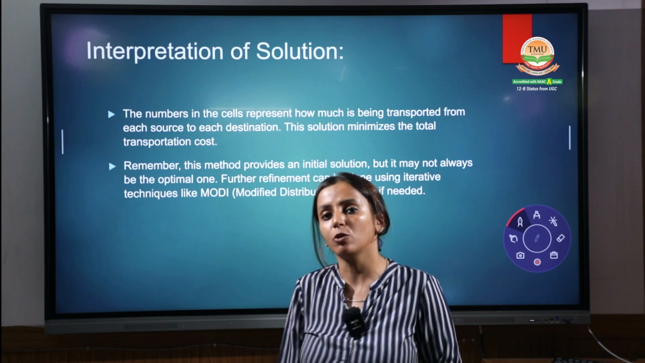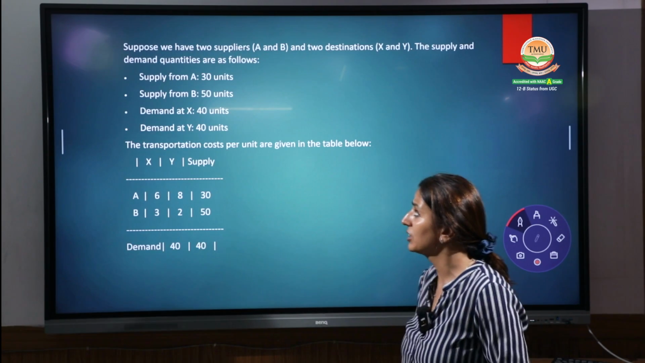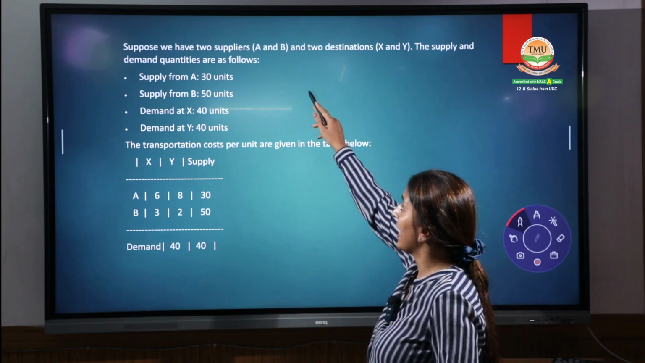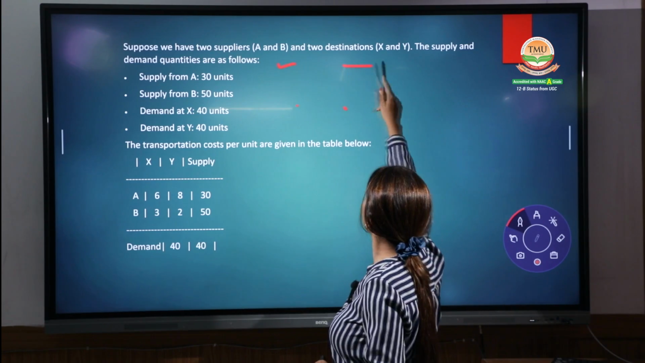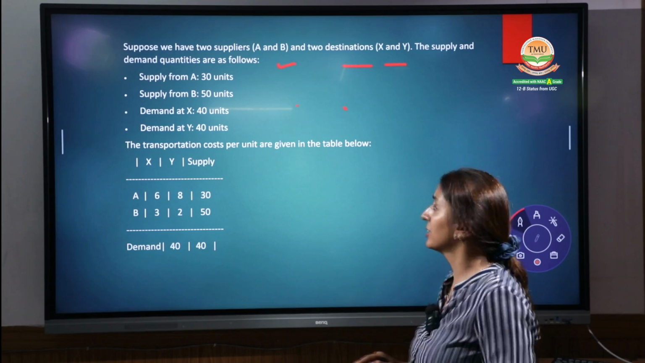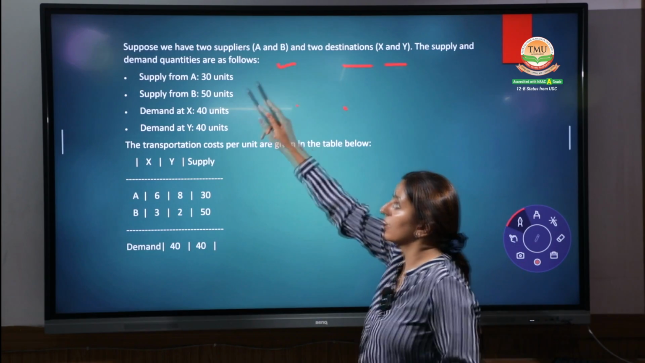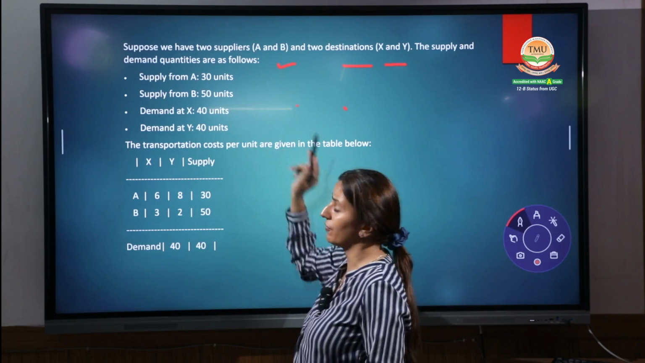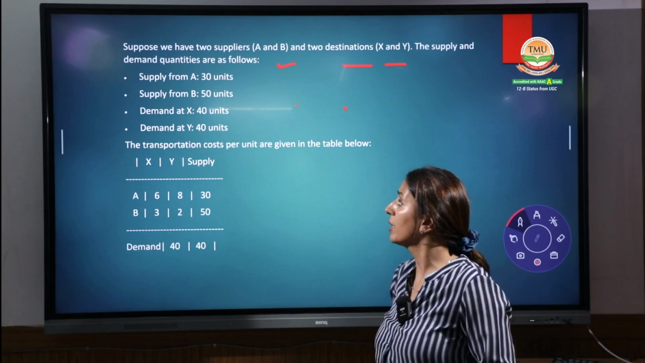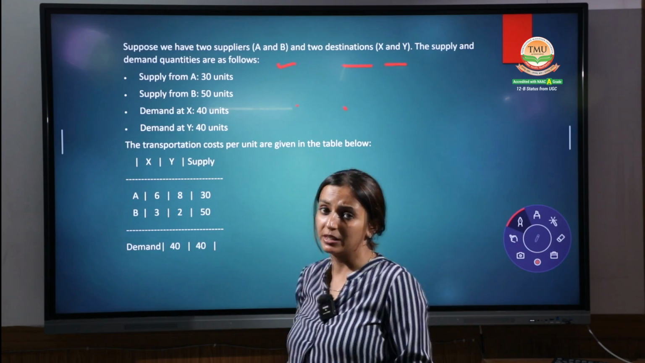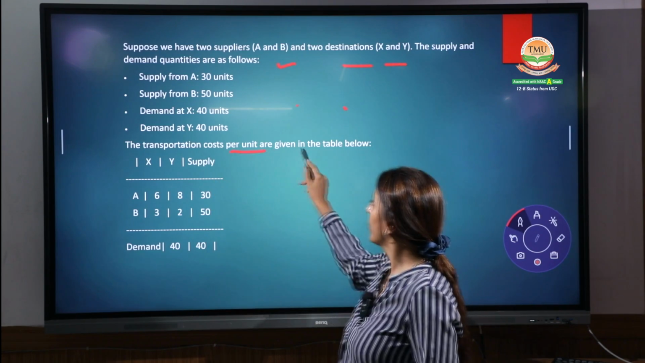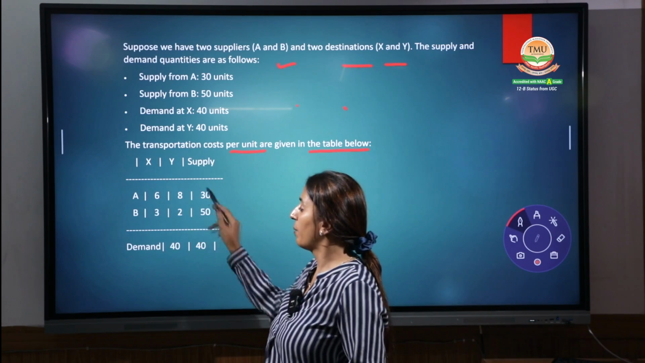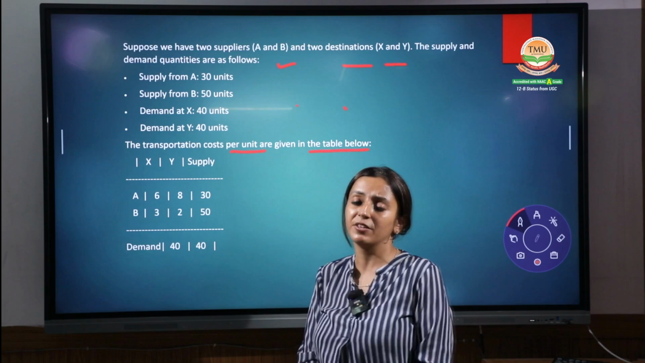Coming up with the practical question. Now start with the practical question. See, it is given to you. There are two suppliers, A and B, and two destinations, X and Y. Supply and demand quantities are as follows. Supply from A is 30 units, supply from B is 50 units, and the demand required by X and Y is 40 units each. The transportation costs per unit are given in the table below, and their demand and supply is given to you.